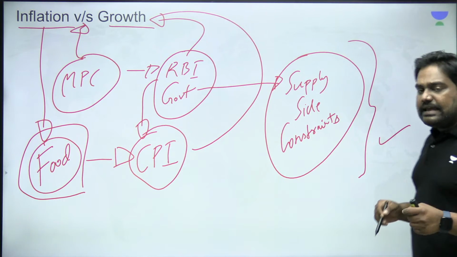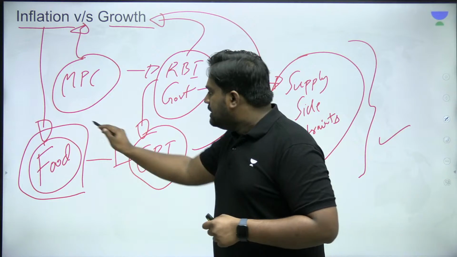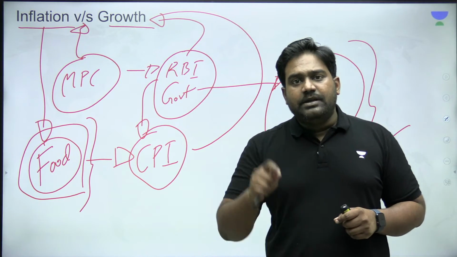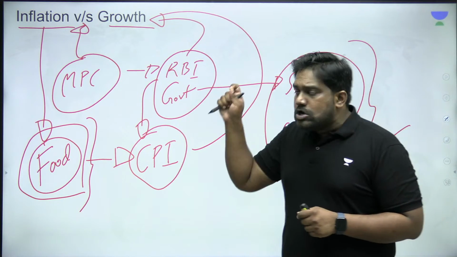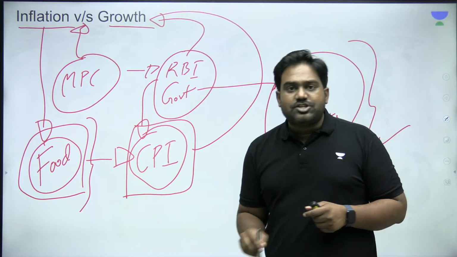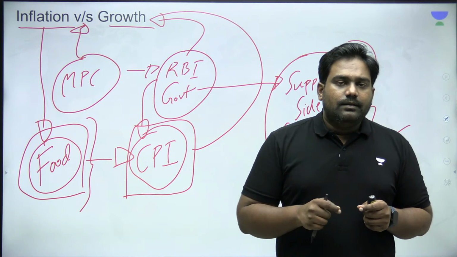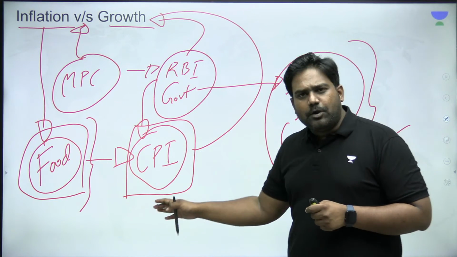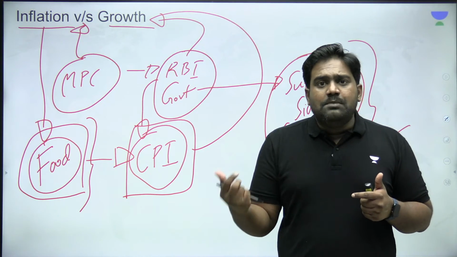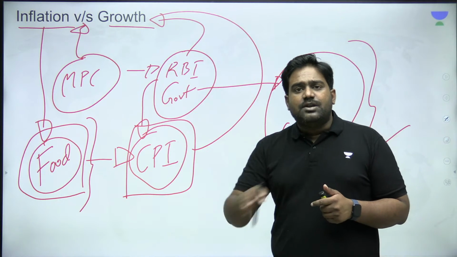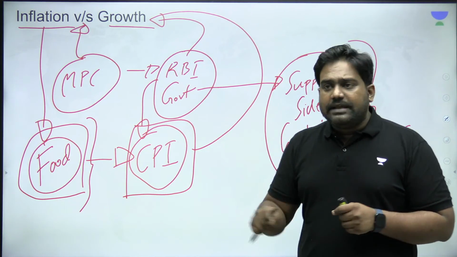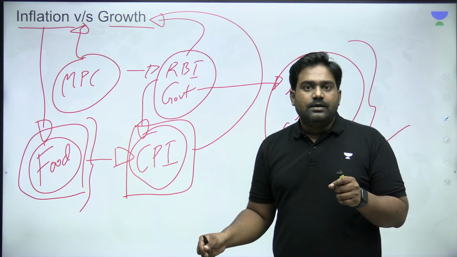It is essentially flagging the concerns raised by persistently high food inflation. It is warning the government and the RBI that they should not be complacent just because overall CPI inflation is still manageable. Right? Overall CPI inflation is still at 5.1%, which is within the tolerable limits. And more importantly, CPI inflation has remained quite stagnant over the last few months. So this should not make the RBI and the government complacent, right?